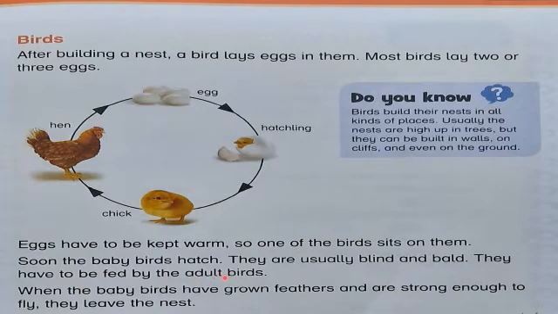The adult birds means their parent birds have to feed them. When the baby birds have grown feathers and are strong enough to fly, they leave the nest. Now they are not dependent on their parent birds.